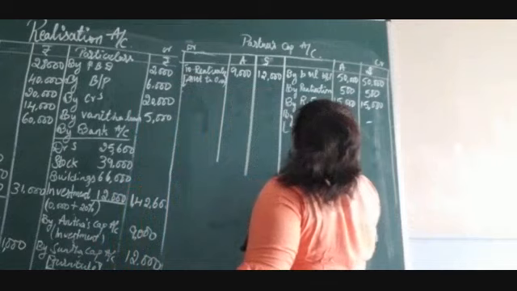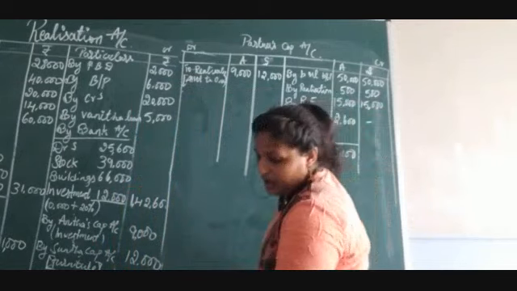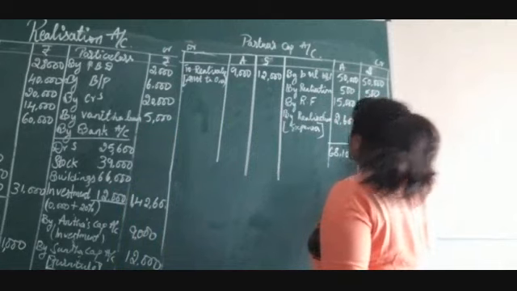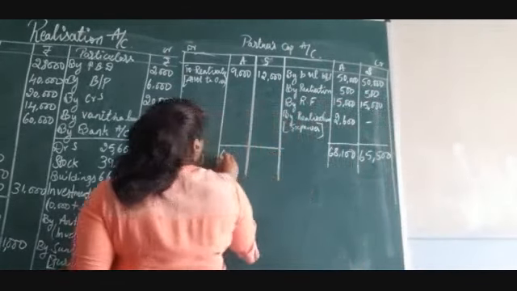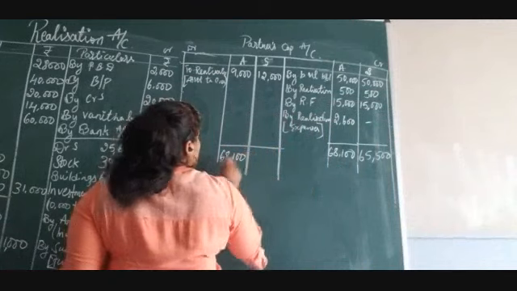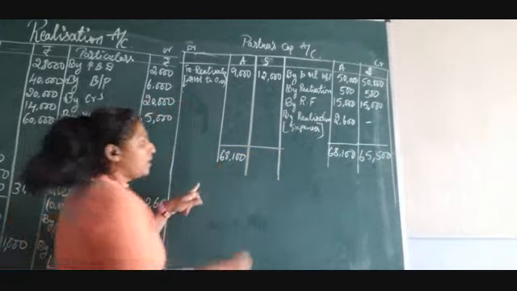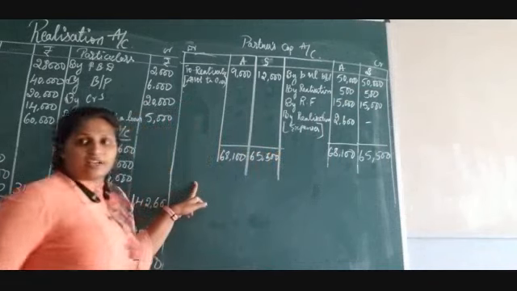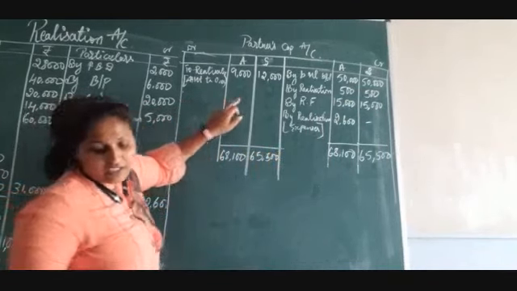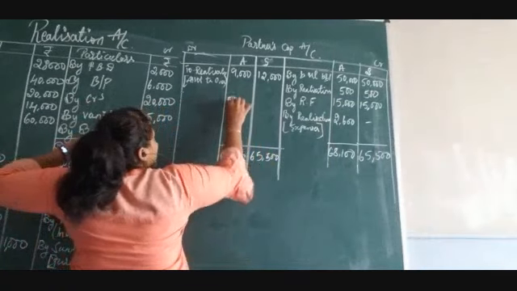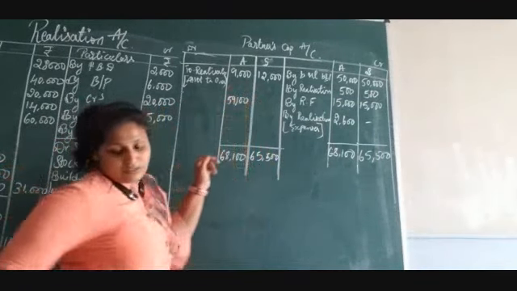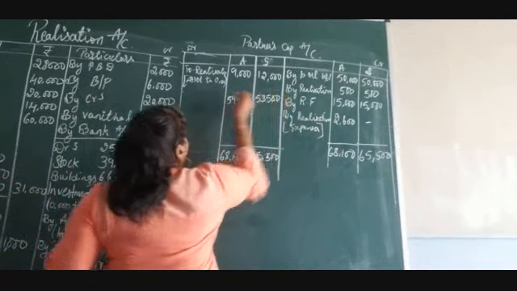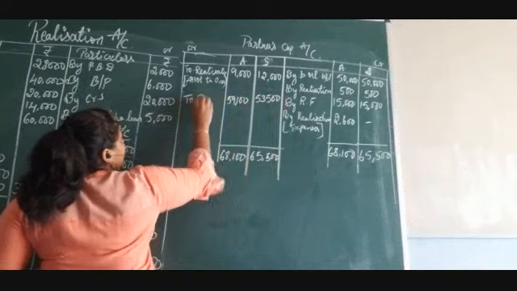You will get 68,100 and 65,500. The credit side is highest: 68,100, and Sunita's is 65,500. If you find the balancing figure here, it will be 59,100 and one more, 53,500, and this will be transferred to bank account.